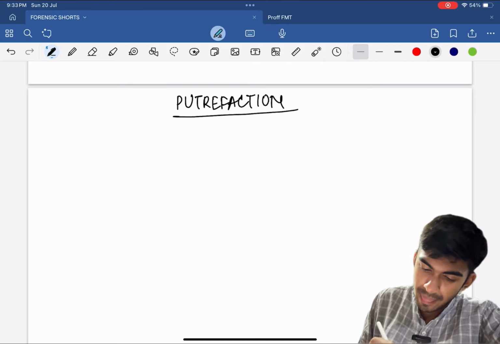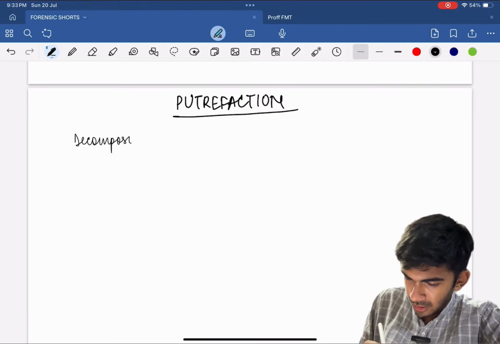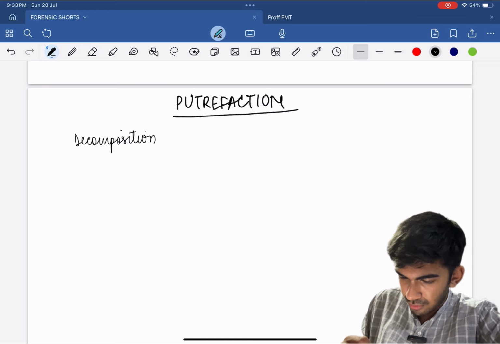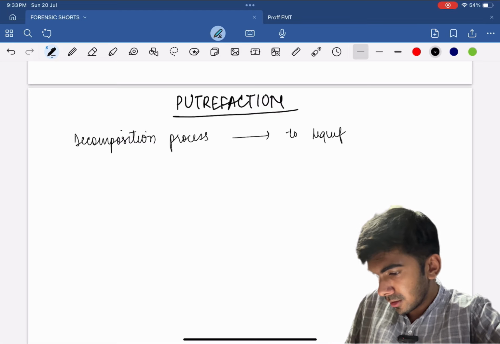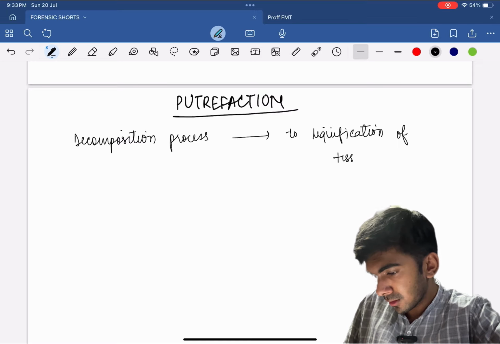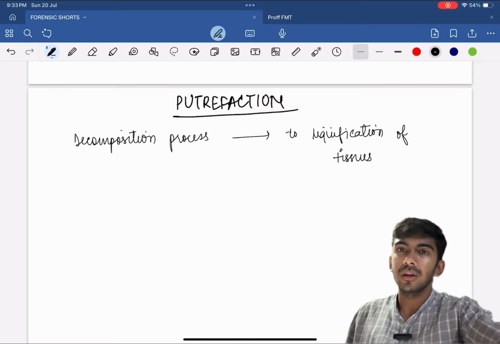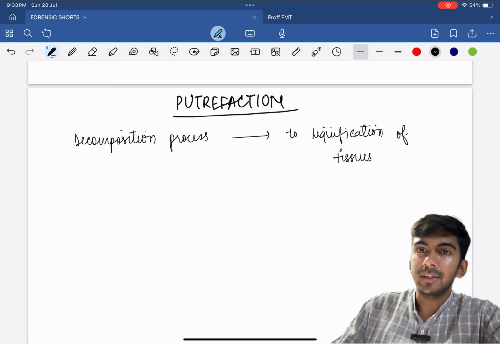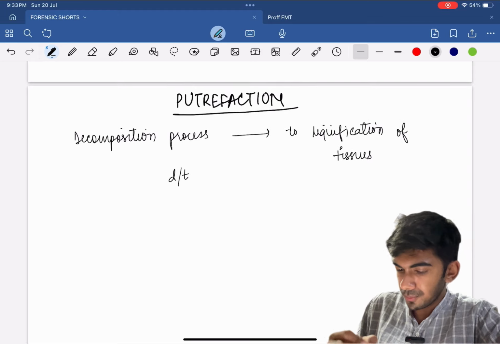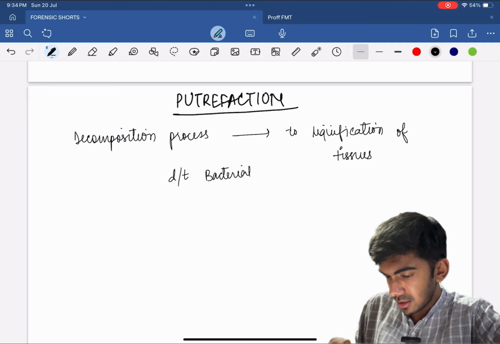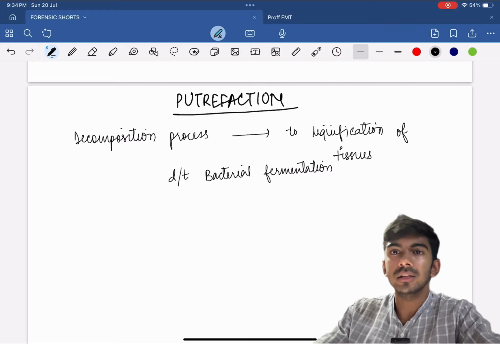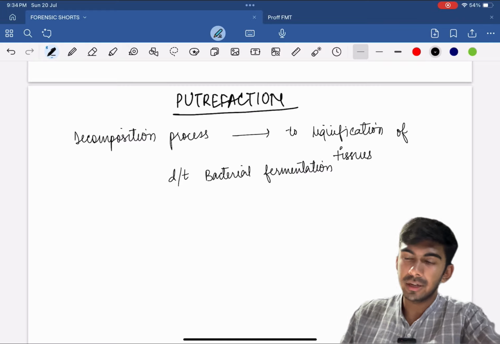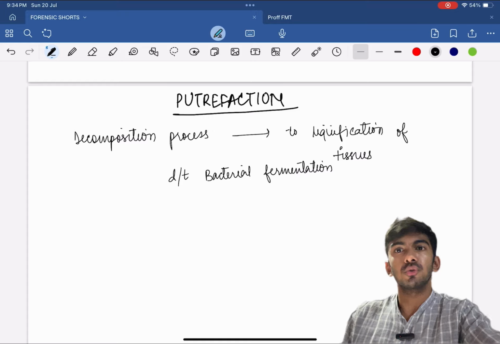So putrefaction is a decomposition process that leads to liquefaction of tissues. This happens because of bacterial fermentation. So it is a decomposition, a decaying process of the body after death, where liquefaction of tissue occurs due to bacterial fermentation.